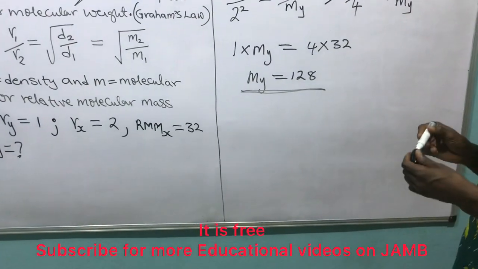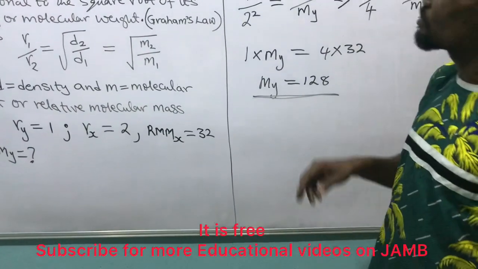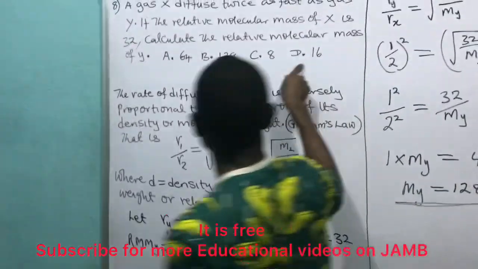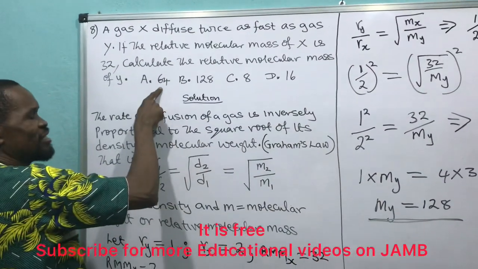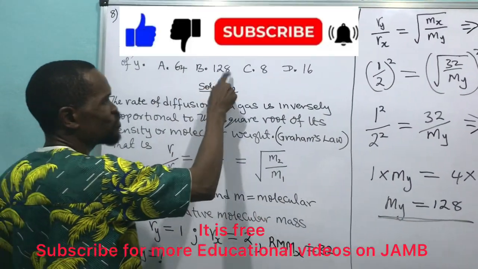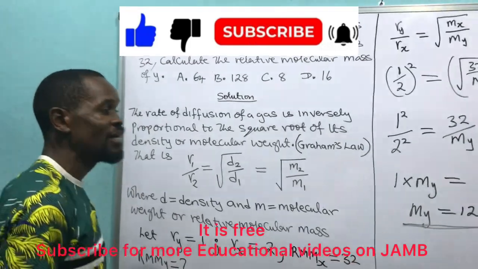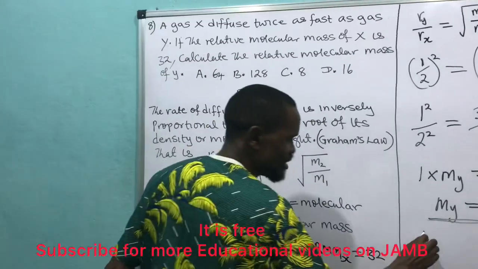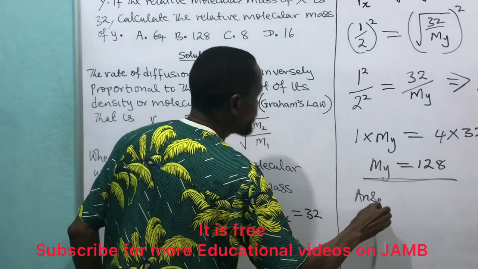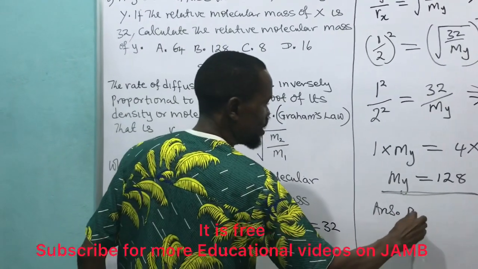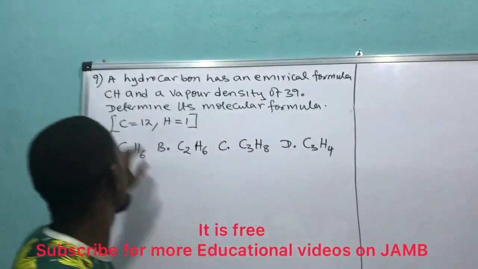Relative molecular mass of gas X. Let's go to the options now. Option A is 64, option B is 128. My answer is option B. That's my answer. This is question number 9.